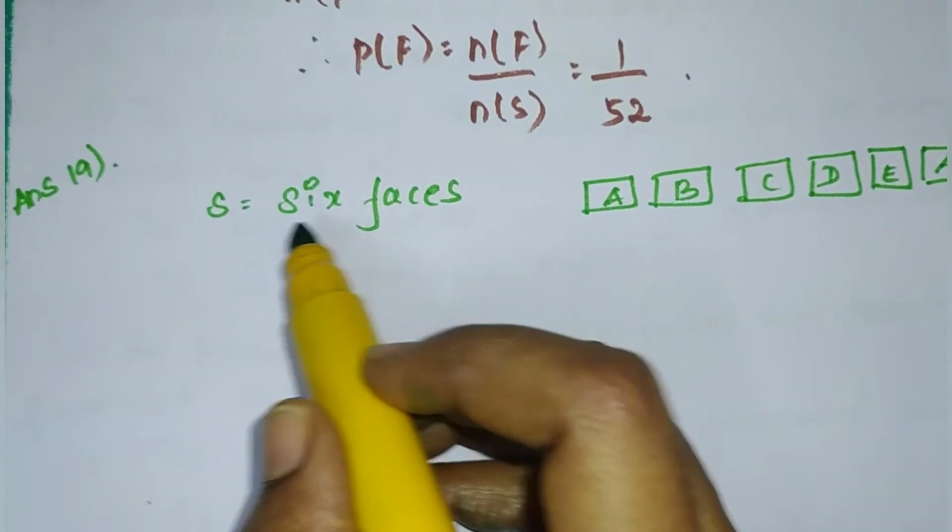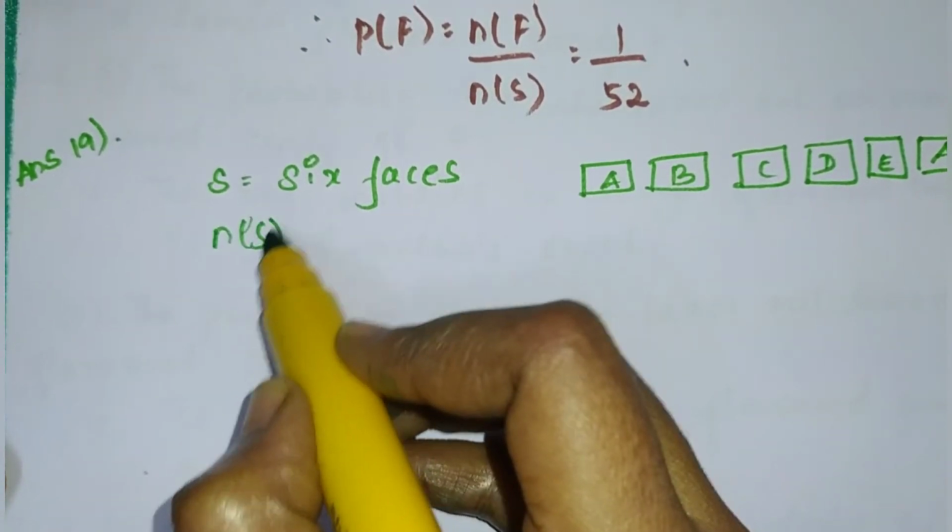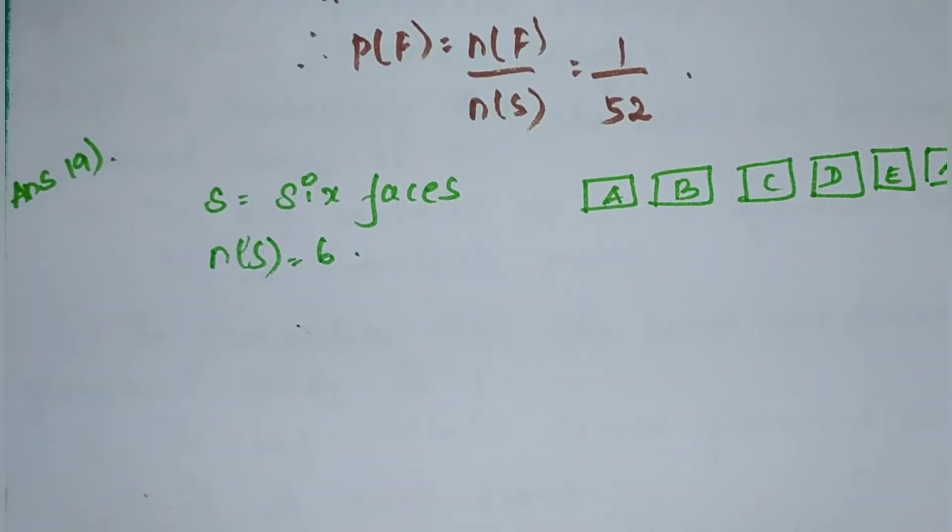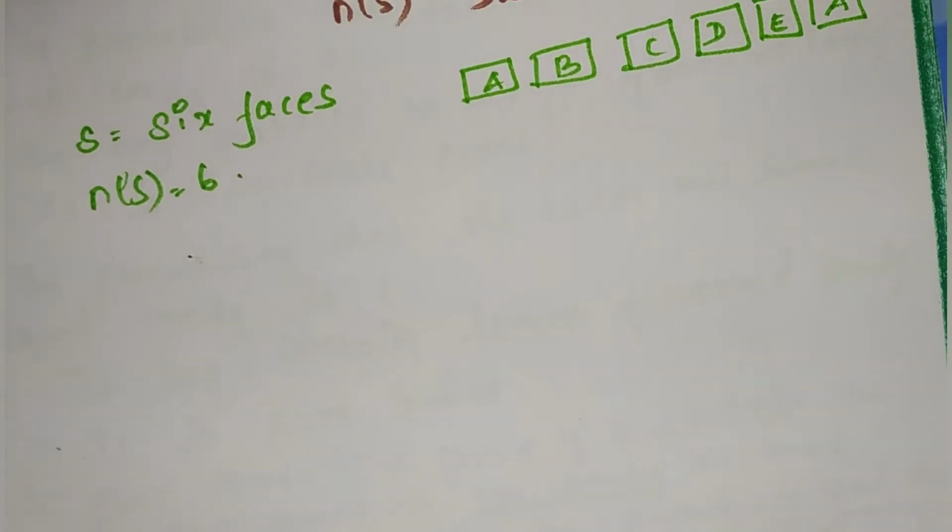So 6 faces. n of S is equal to 6. And then what is the first question?